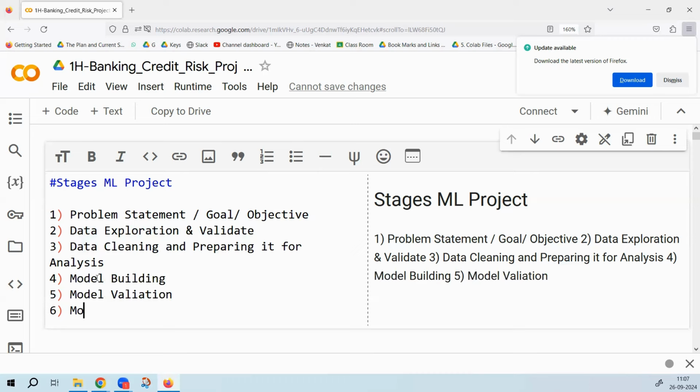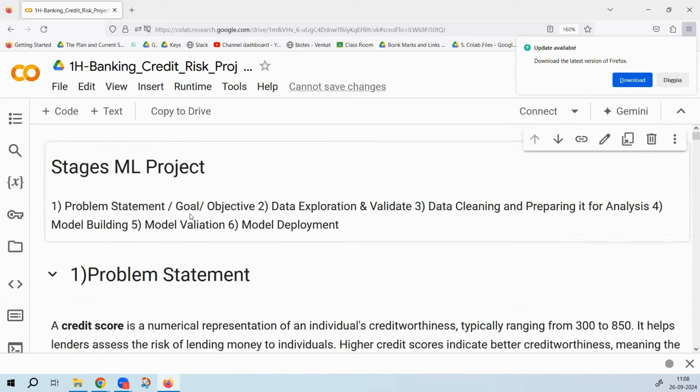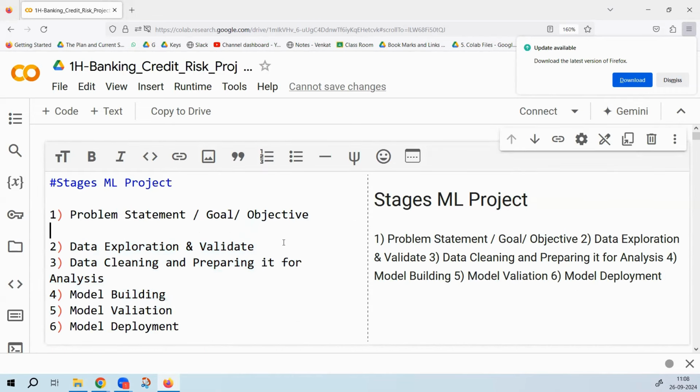The last phase is model deployment. Even if you don't talk about it, it is still fine, because it is not expected that you know DevOps or any of the model deployment front end. Maybe you're not aware of it. At least the first phase, if you do not talk much, that is fine. These 4 phases: data exploration and validation, data cleaning and preparing it for analysis, model building, and model validation, you are expected to know end to end 100% of whatever is in these phases.